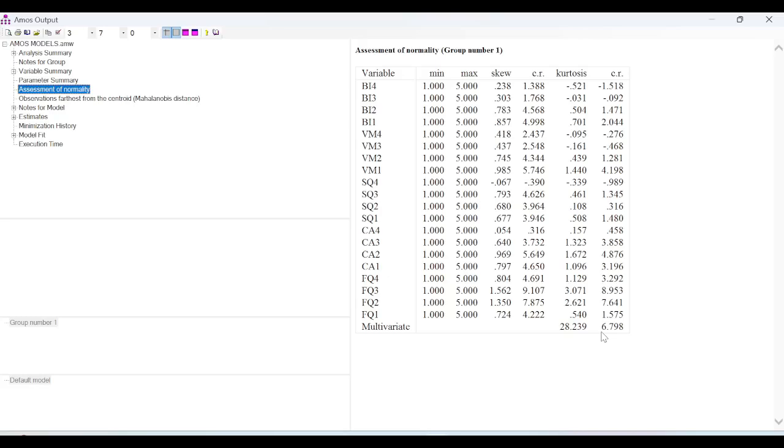Although in this case, 6.798, we can directly go ahead and say yes, our data is approximately multivariate normal because the critical ratio, this CR, is less than 8. So I can directly go to my analysis. But still, I'll show you if this value is too high. Say for instance, this value is around 19, 20, 30, something like that. Then what do you need to do?